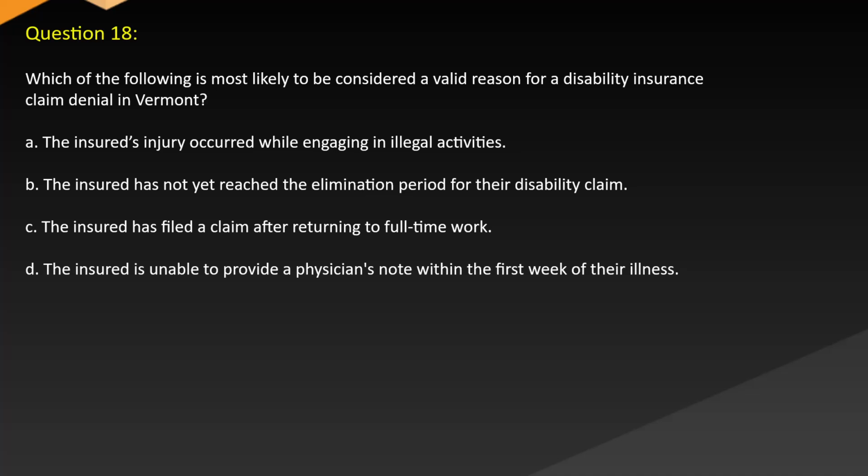Question 18. Which of the following is most likely to be considered a valid reason for a disability insurance claim denial in Vermont? A. The insured's injury occurred while engaging in illegal activities. B. The insured has not yet reached the elimination period for their disability claim. C. The insured has filed a claim after returning to full-time work. D. The insured is unable to provide a physician's note within the first week of their illness.